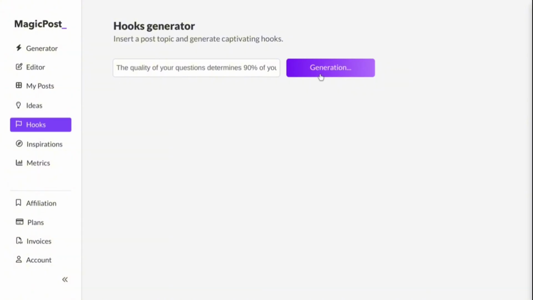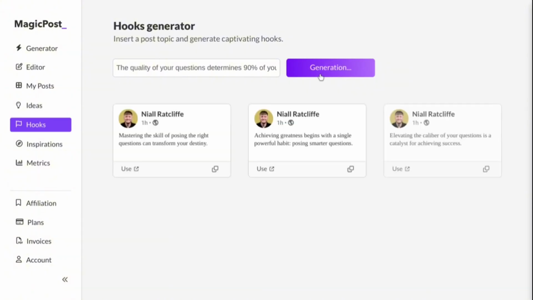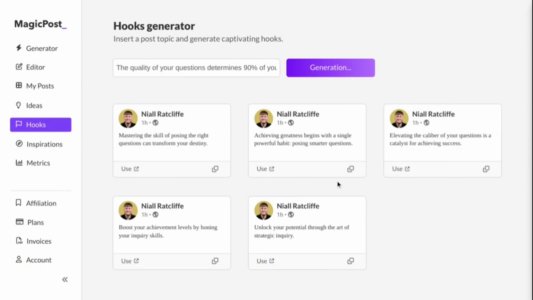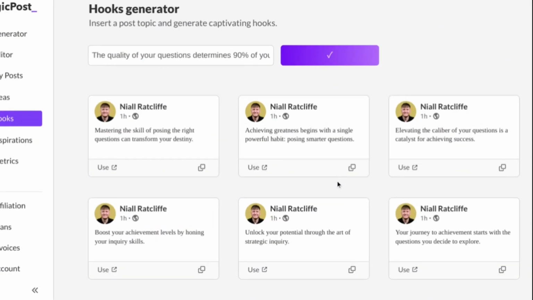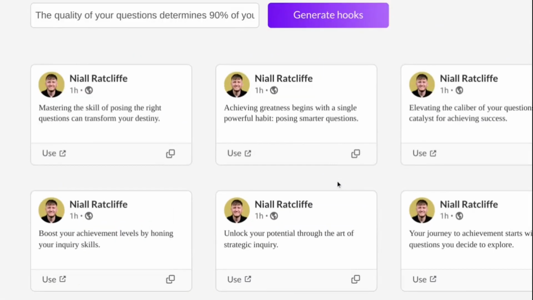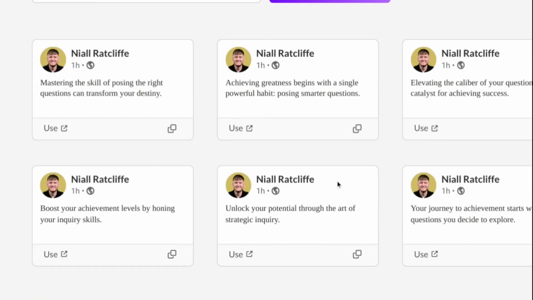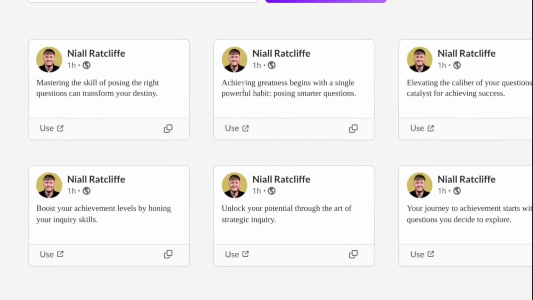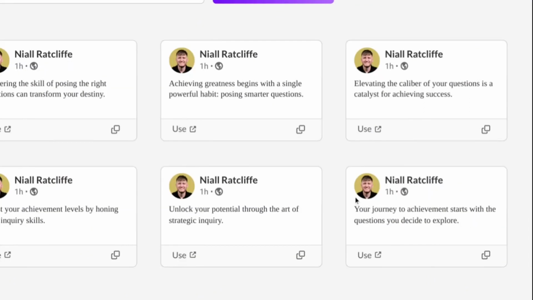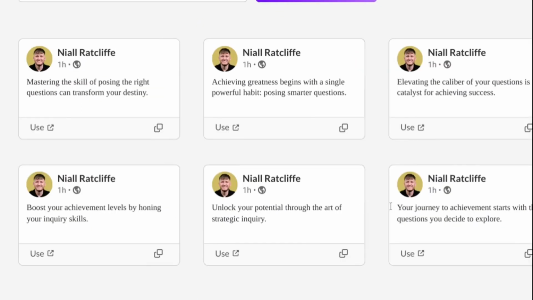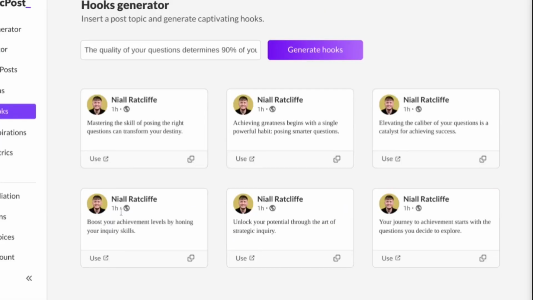As you can see, different hooks. Now, the reason why I don't like it is because it screams AI generated, right? Because people don't really use the terms mastering or achieving or elevating your journey, unlock your potential, boost your achievement. These scream AI generated.